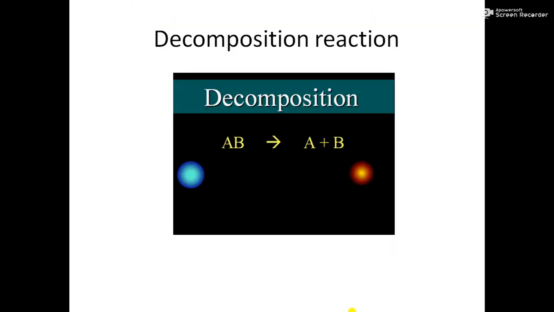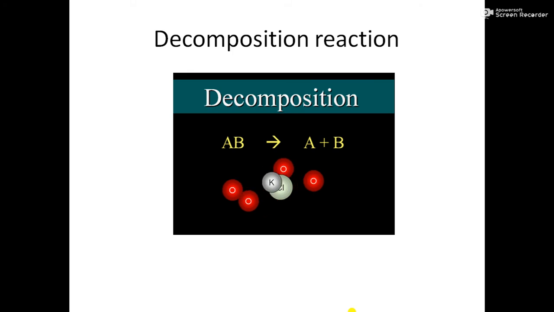Now in the same way, student, let us talk about decomposition reaction. See, decomposition reaction is a little different as compared to displacement reaction, because here one substance breaks down into two or more simpler substances. That is called decomposition reaction. Like suppose AB is a compound, and this compound is decomposed into A and B separately.